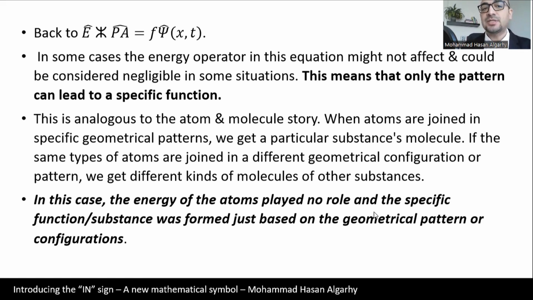When atoms are joined in specific geometrical patterns, we get a particular substance's molecule. If the same types of atoms are joined in a different geometrical configuration or pattern, we get different kinds of molecules of other substances. In this case, the energy of the atoms played no role, and the specific function or substance was formed just based on the geometrical pattern or configurations.